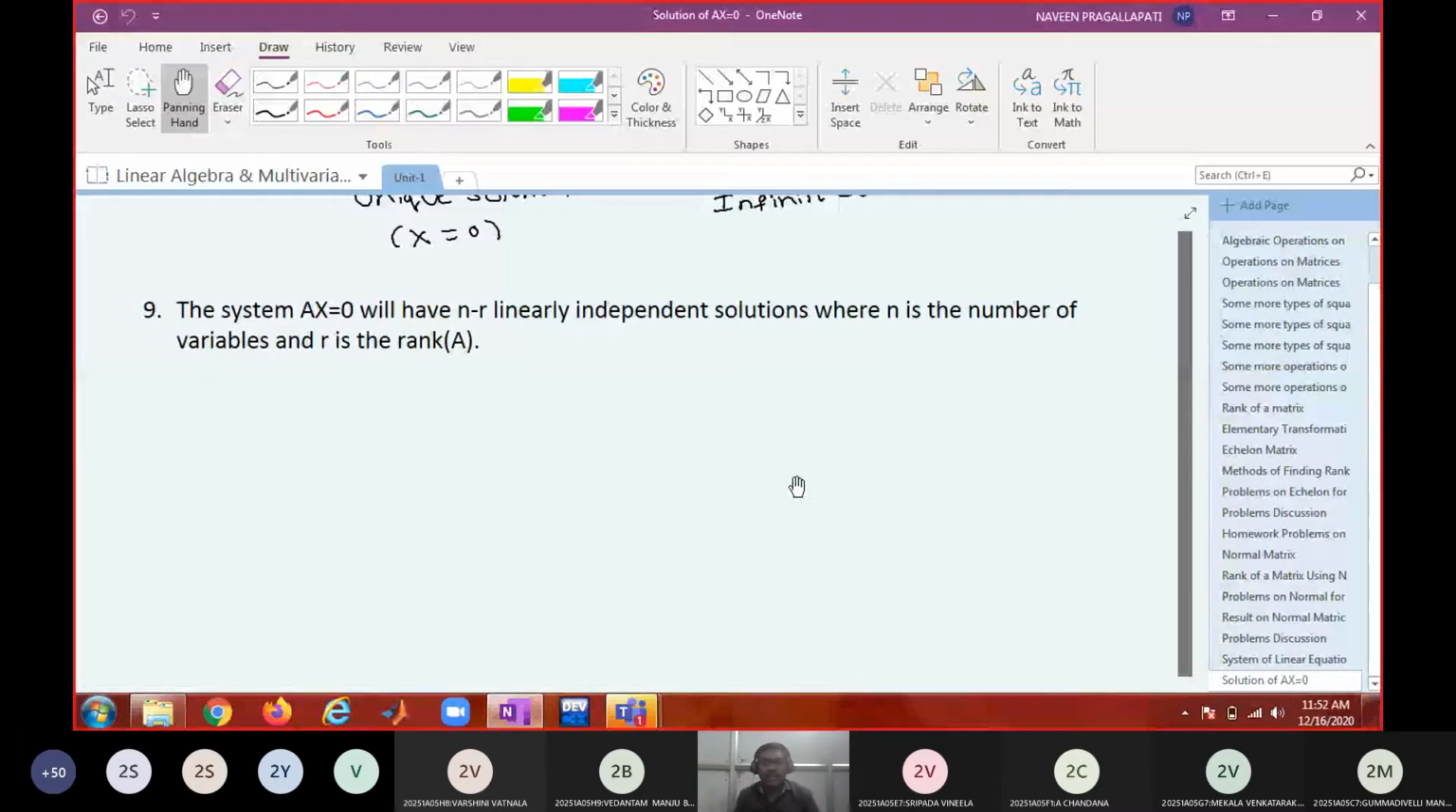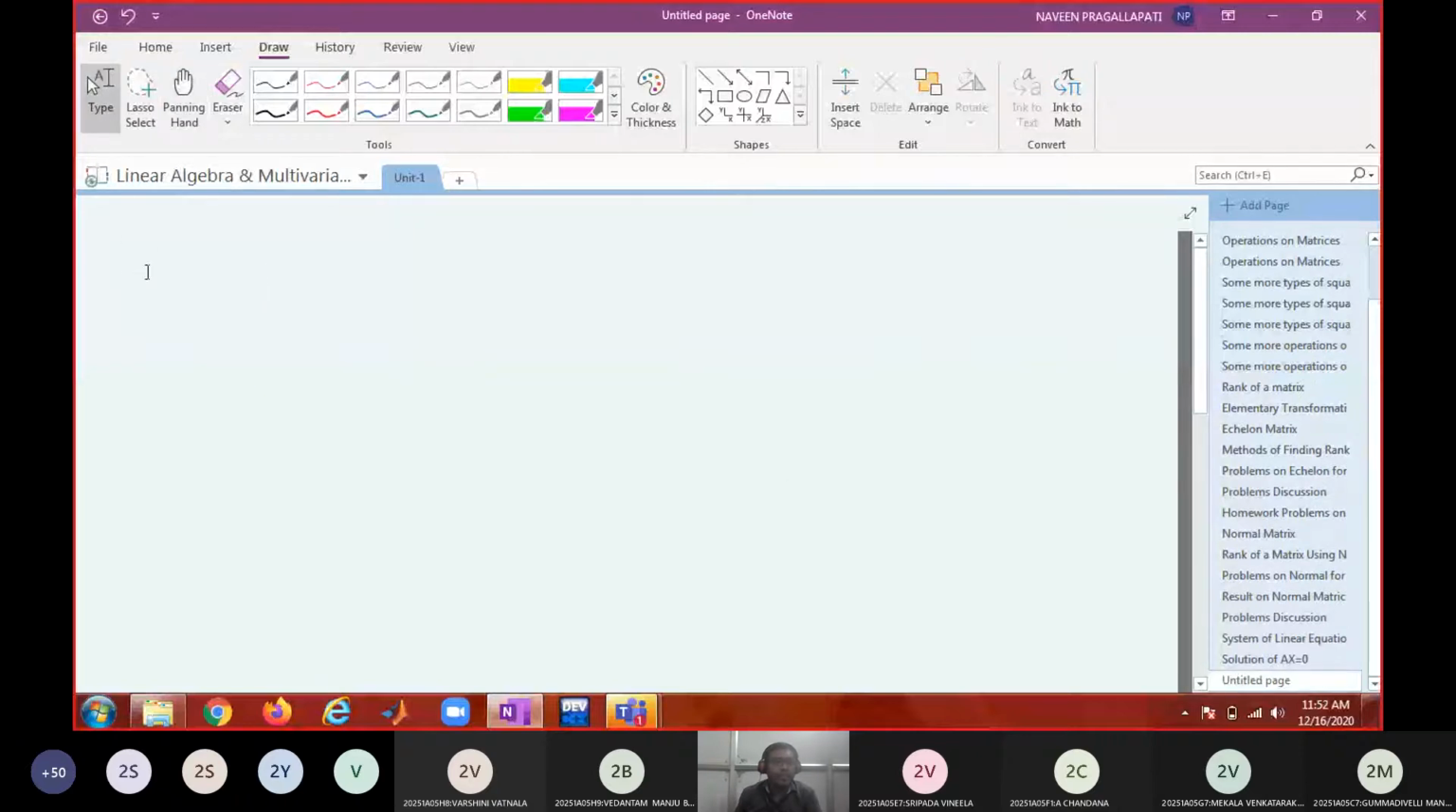We will do it in the next page. Okay. Problems on homogeneous system of linear equations, or Ax equal to 0. Homogeneous system.